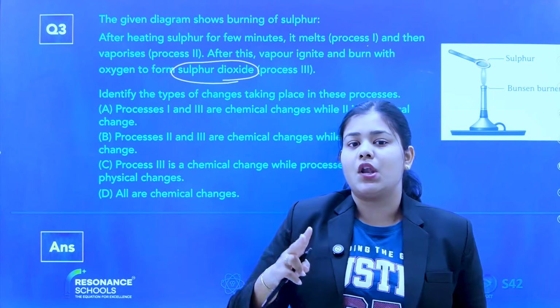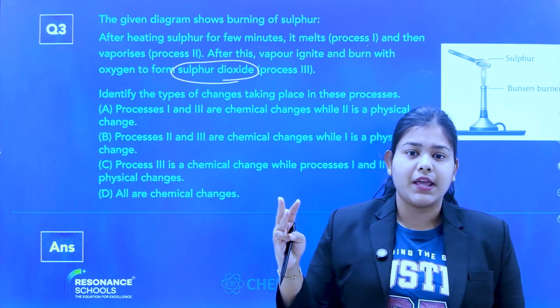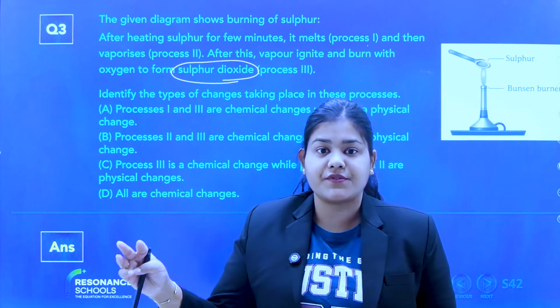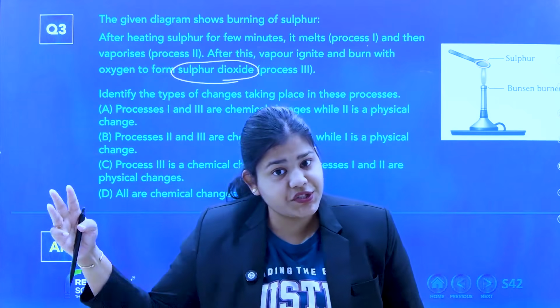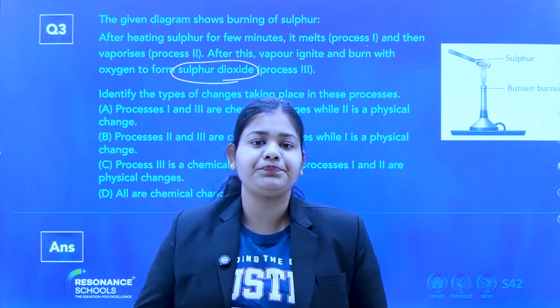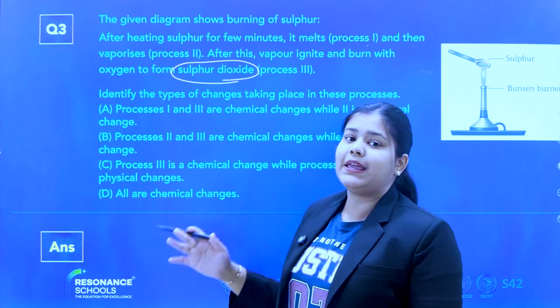Only state changes, solid to liquid, liquid to gas. The state is changing. And process 3, where there is burning in the presence of oxygen, is happening to produce sulfur dioxide. The composition is changing. Hence, it is a chemical change. So process 1 and 2 are physical changes, process 3 is a chemical change.